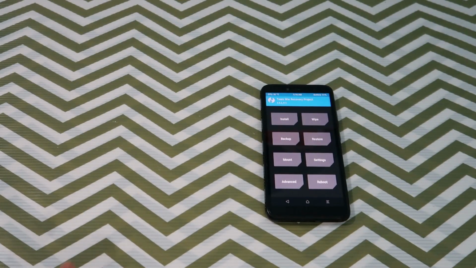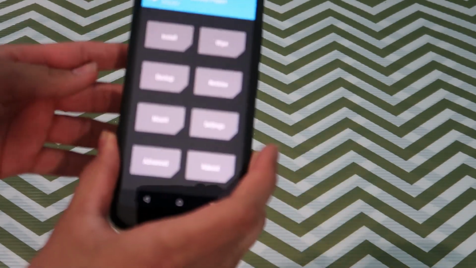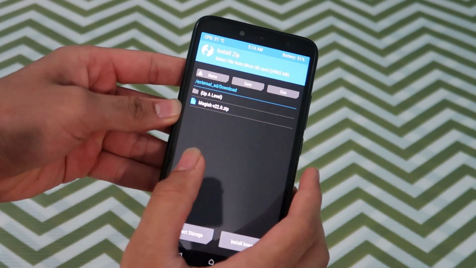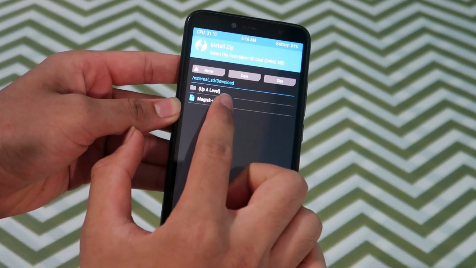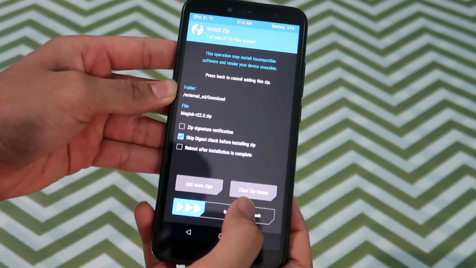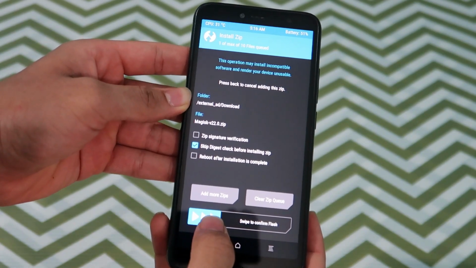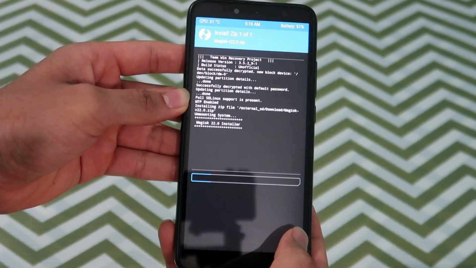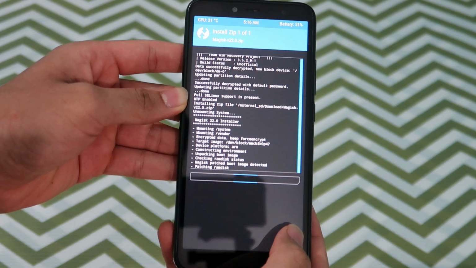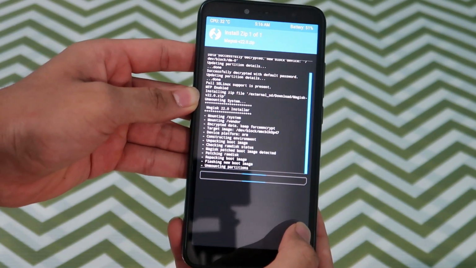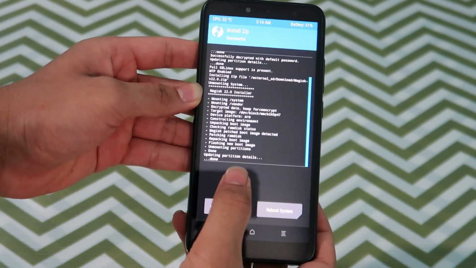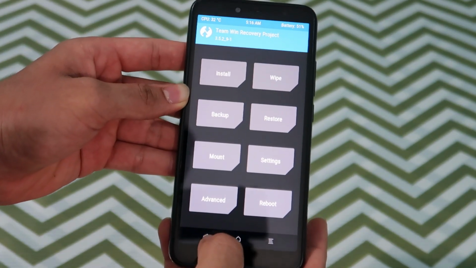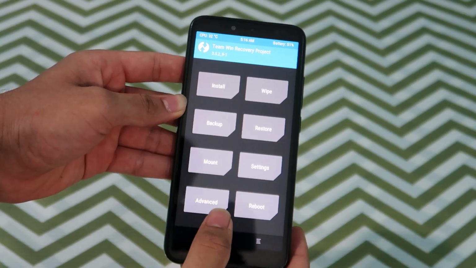Okay, so once we have installed the custom recovery inside our device, the next step to do will be to install the Magisk app. As you can see over here, this is Magisk version 22.0, and you have to just flash this file. It says done, so let's go back, and now your custom recovery will remain permanent.